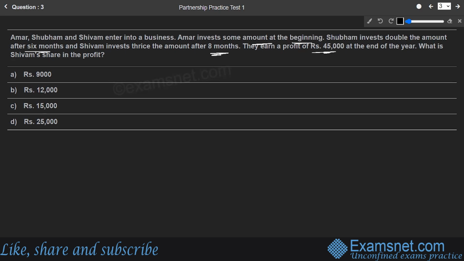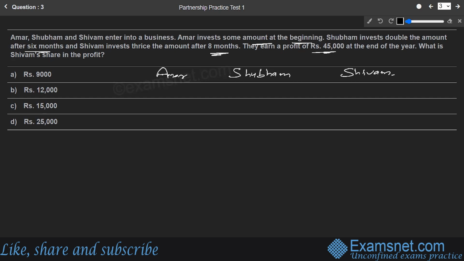So we have the same concept again. We have three partners now: there is Amar, there is Shubham, and there is Shivam, the third partner. Now, what is their investment into time? Investment value is not given to us, so we can take the investment as X, for double we'll take 2X, and for triple we'll take 3X.